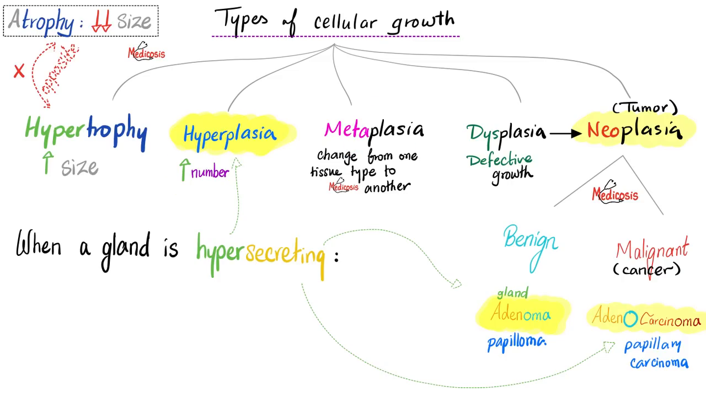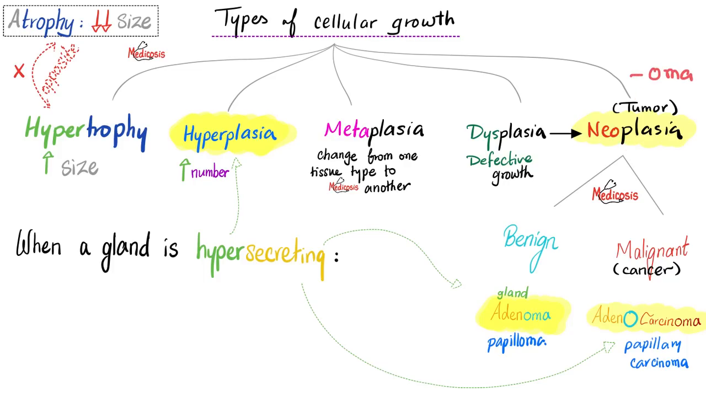Metaplasia, change from one tissue type to another tissue type within the same category, from epithelium to another epithelium, or from connective tissue to another connective tissue. Next, dysplasia. Dys means dysfunction or difficulty or defective, and plasia means growth, but meta means change. How about neo? Neo means new. New growth. This is what we call a tumor. So tumor equals neoplasia equals any word that ends in oma.